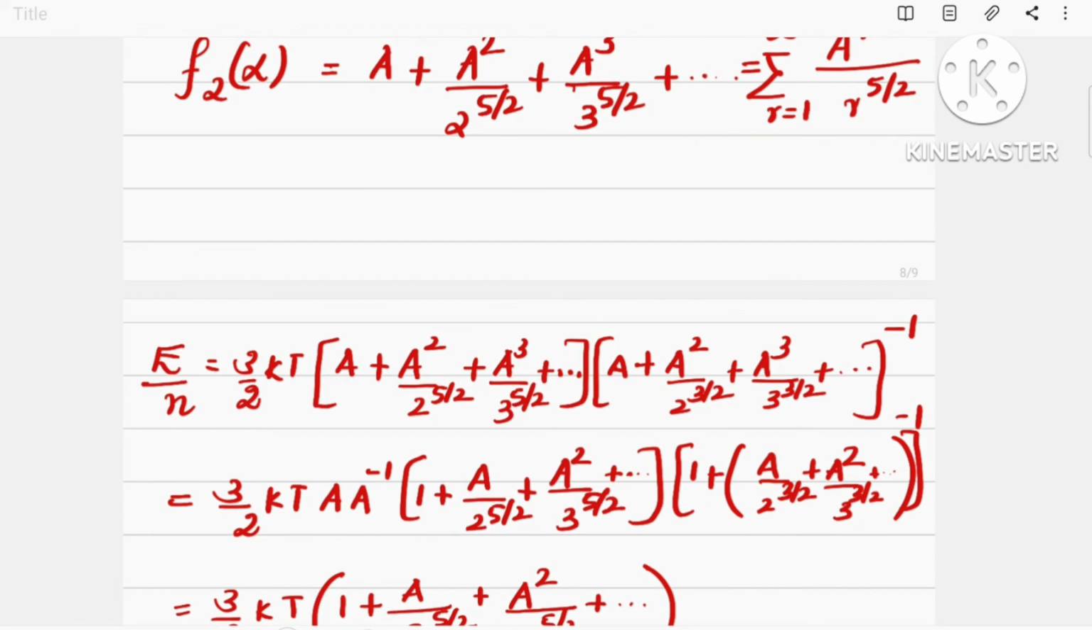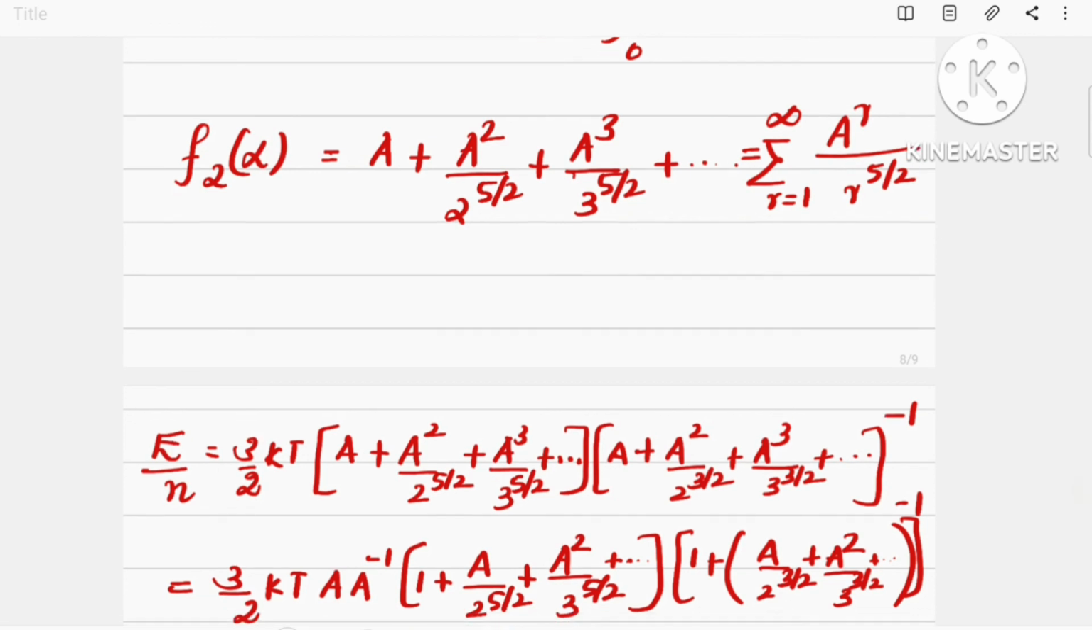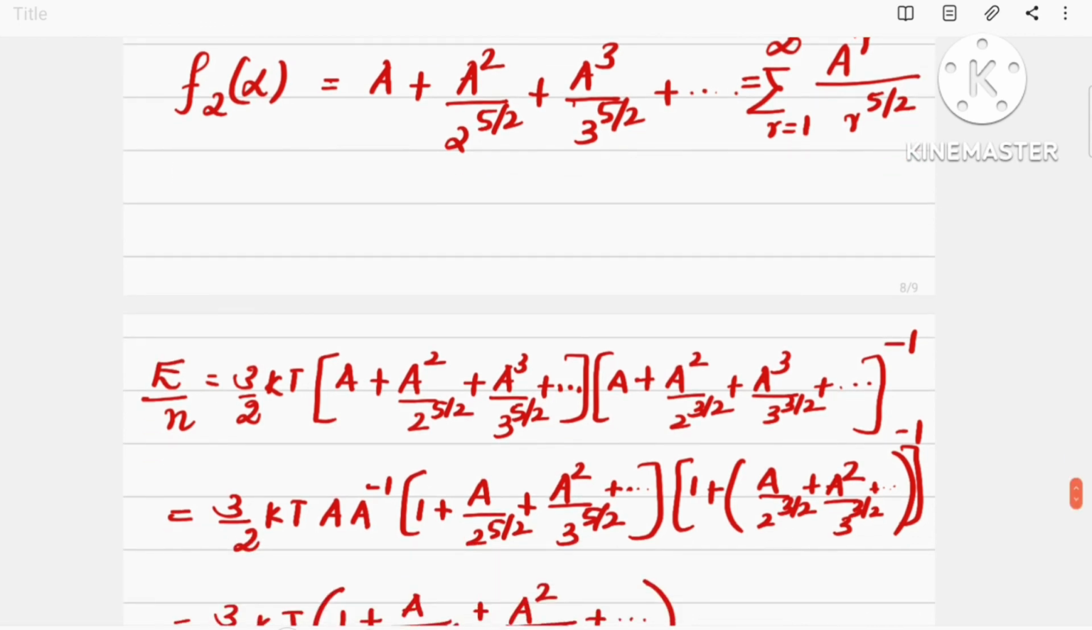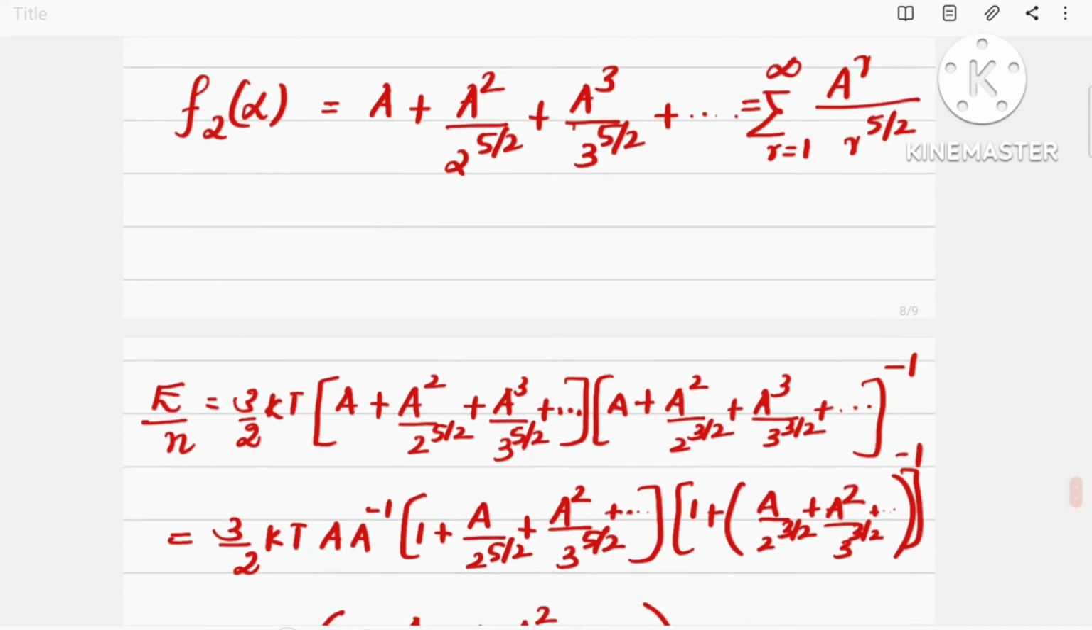F1 of alpha comes in the term of N, and then our expression is 3 by 2 kT into F2 of alpha in the expression for E, divided by F1 of alpha. F2 of alpha is nothing but a plus a square by 2 raised to 5 by 2 plus a cube by 3 raised to 5 by 2 plus etc. And F1 of alpha can be written as a plus a square by 2 raised to 3 by 2 plus a cube by 3 raised to 3 by 2 plus etc., the whole raised to minus 1.